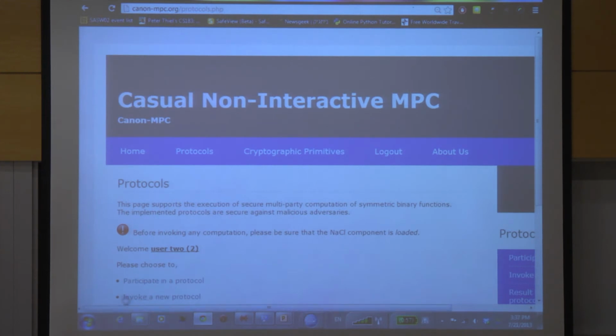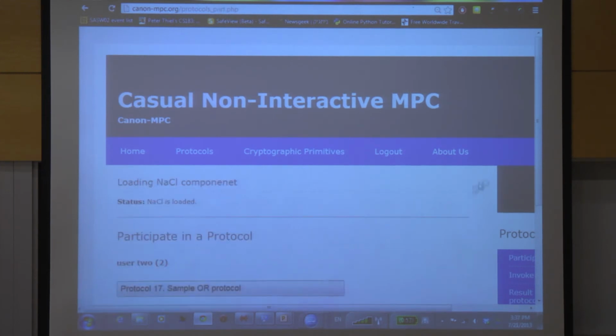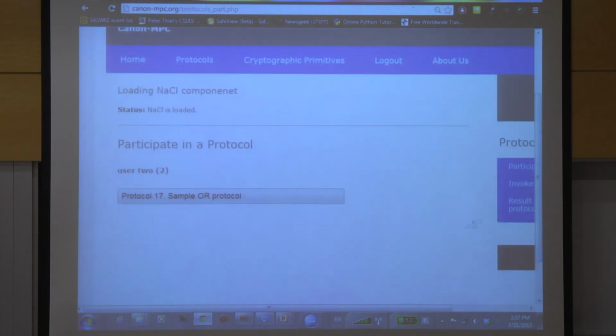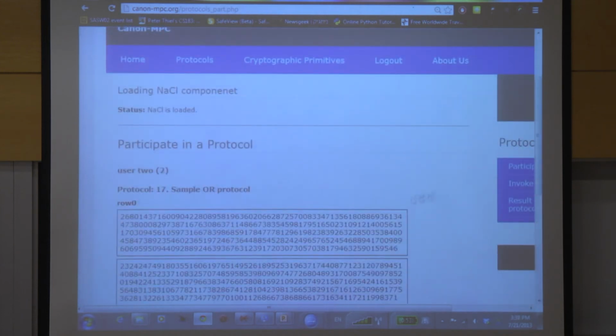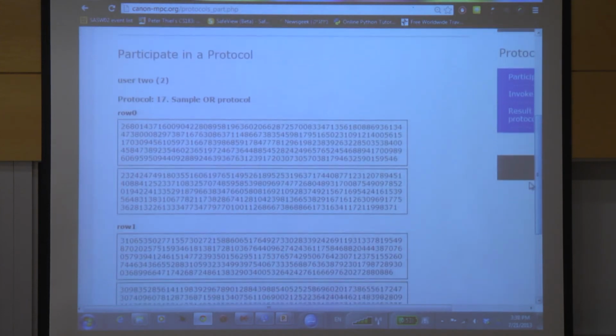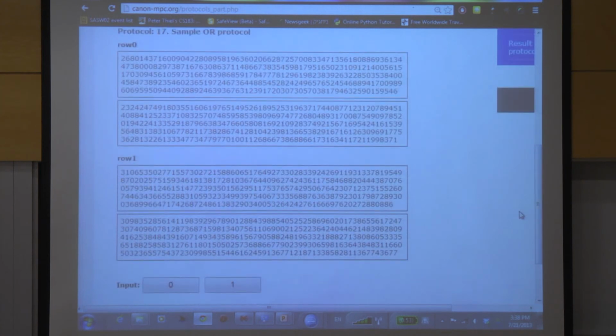Okay, I'm user number 2. I want to participate in the protocol. I'm invited to this sample protocol. I'm getting a truth table of size 2 because he removed 1 entry from the truth table. My input says it's also going to be 1.